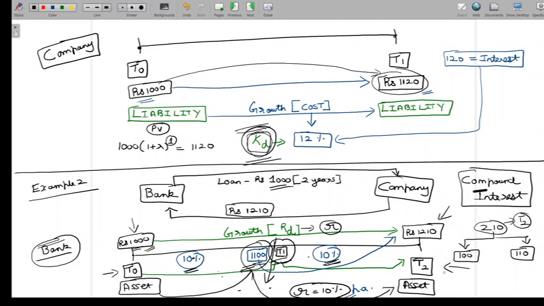So for the second year, the company is using 1100 of the bank's money. So for the second year, 10% interest has to be paid on 1100, so the interest is 110. Both of these put together, the company makes a payment of 210 along with the principal of 1000, and that's how the loan is actually settled.